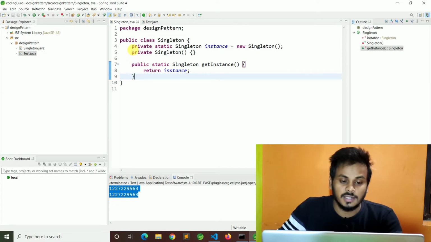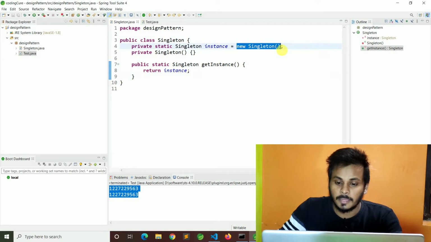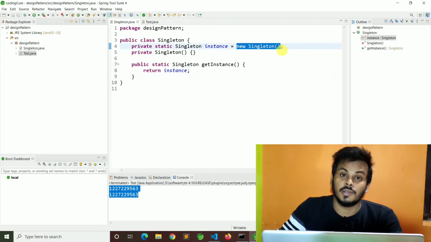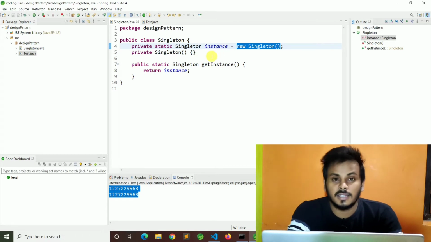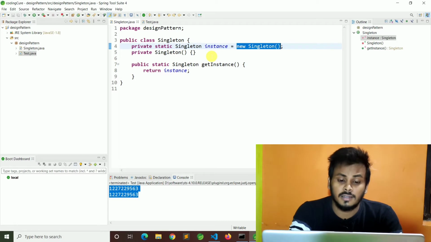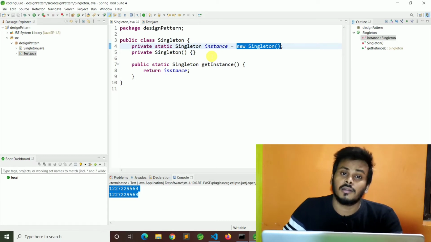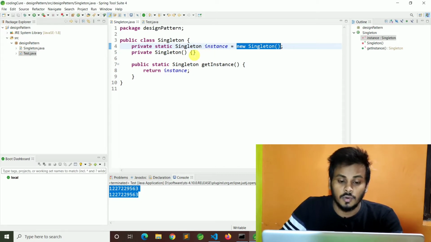What is lazy initialization and what is eager initialization? Eager initialization means the object is created when the class is loaded by the JVM, at the time of class loading. But in lazy initialization, the object is created only when we call this method. So we should always go for the lazy initialization process.